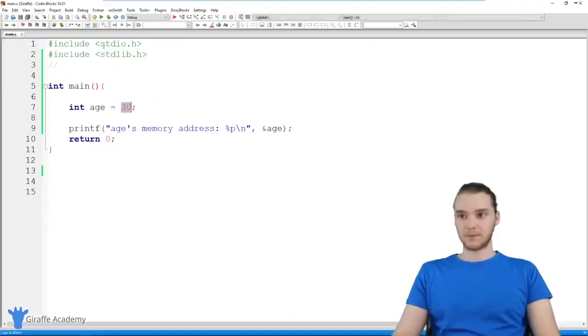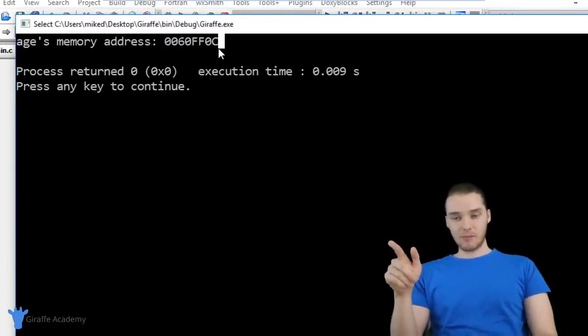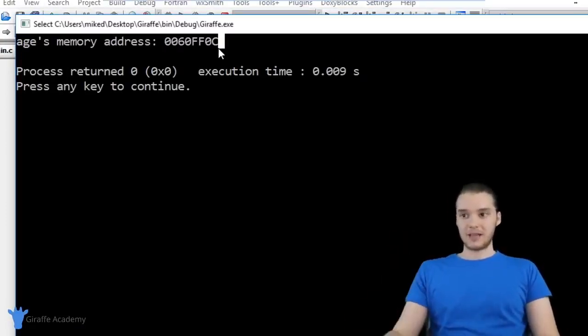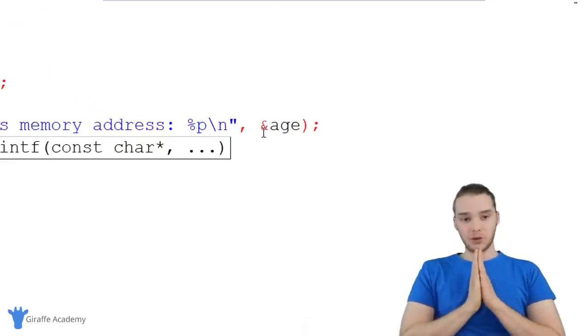So if I run this program, you guys will see over here it says age's memory address, and it's this hexadecimal number, right? This is the physical memory address of the age variable. What did we just talk about before? Remember what I told you?